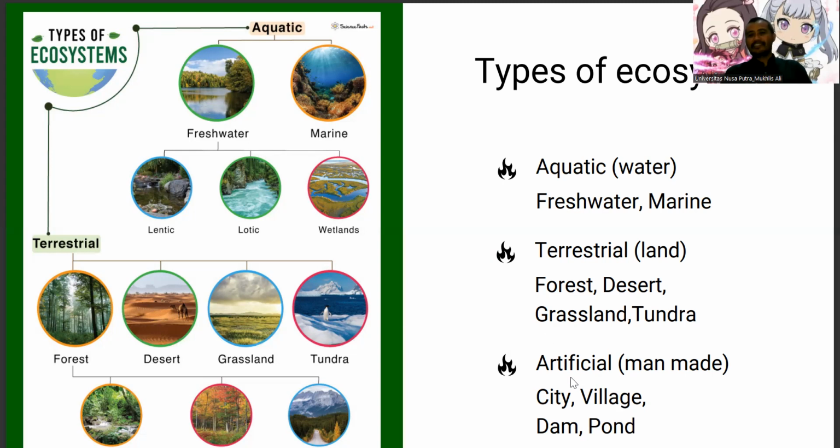And the last one is artificial or man-made ecosystem. This artificial or man-made ecosystem can be formed in aquatic ecosystem or terrestrial ecosystem. If aquatic ecosystem, we can find in dam or pond. But in terrestrial ecosystem, we can find in form of city or village.